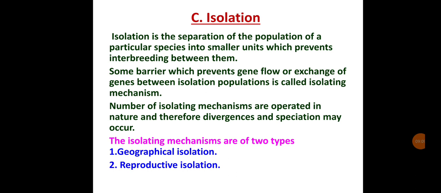Now isolation. Isolation is the separation of a population of a particular species into smaller units which prevents interbreeding between them. Some barrier which prevents gene flow or exchange of genes between isolated populations is called an isolating mechanism. A number of isolating mechanisms operate in nature and therefore divergence and speciation may occur. Geographical isolation and reproductive isolation.